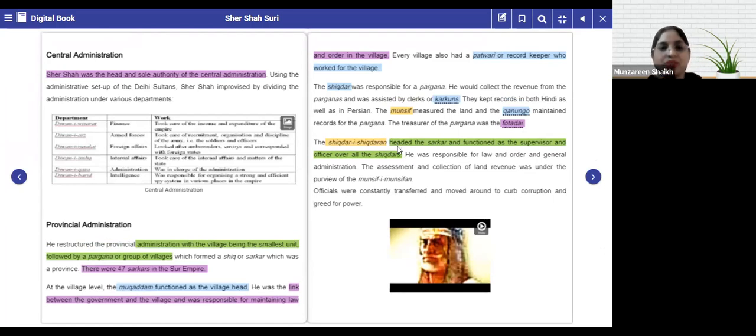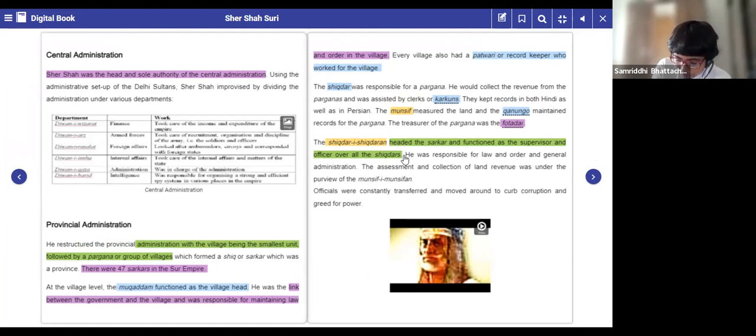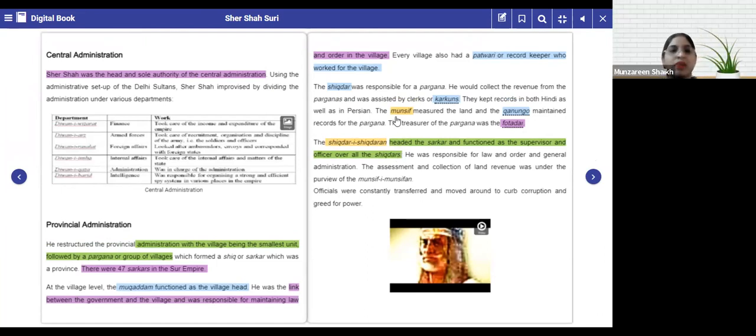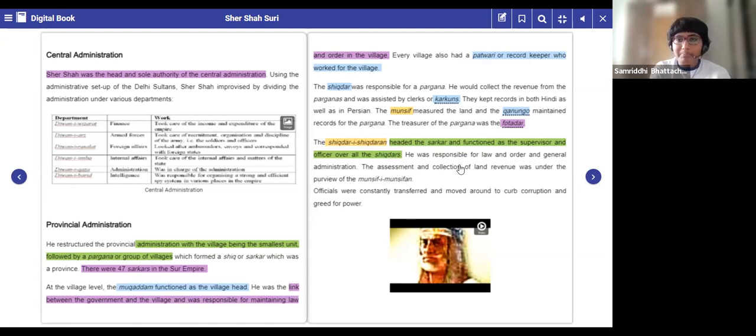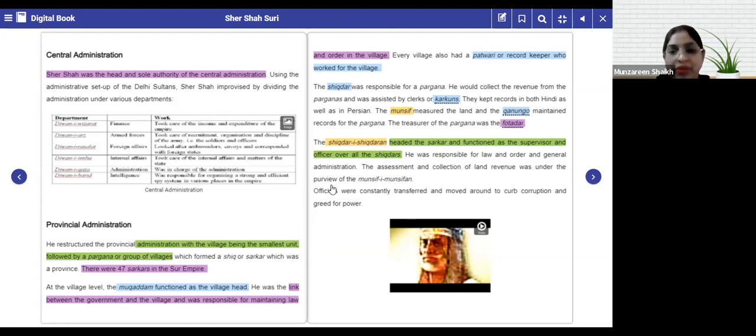Over here, who is the supervisor in your school? It is the coordinators. They supervise whether each department is doing their work properly, right? Whether the HODs are doing the work properly, isn't it? He was responsible for law and order and general administration. The assessment and collection of land revenue was under the purview of the Munsifan.